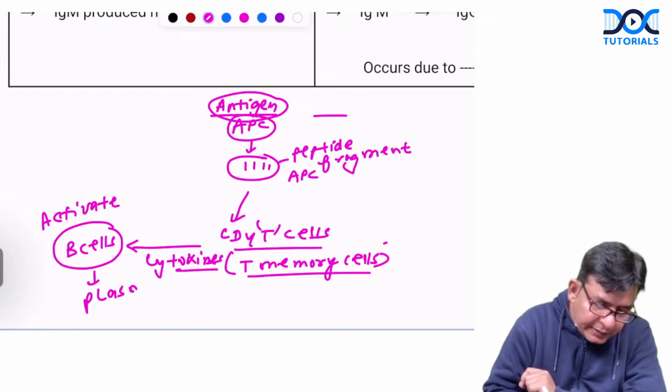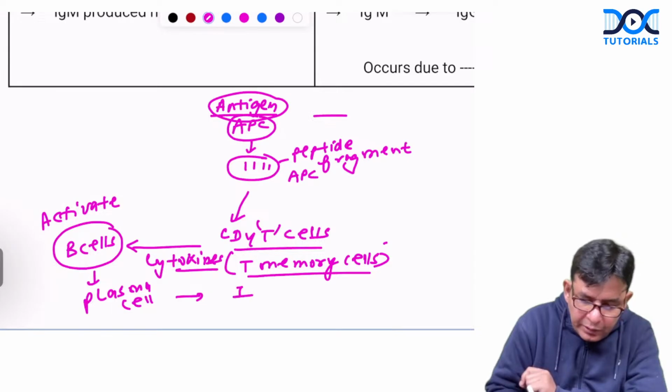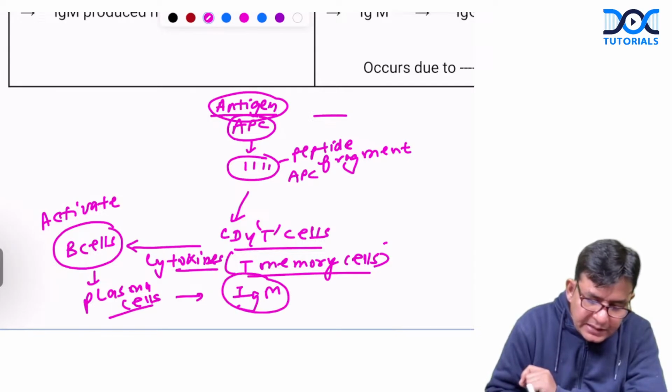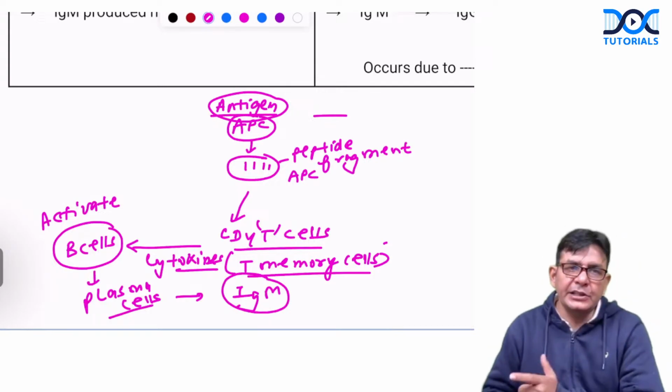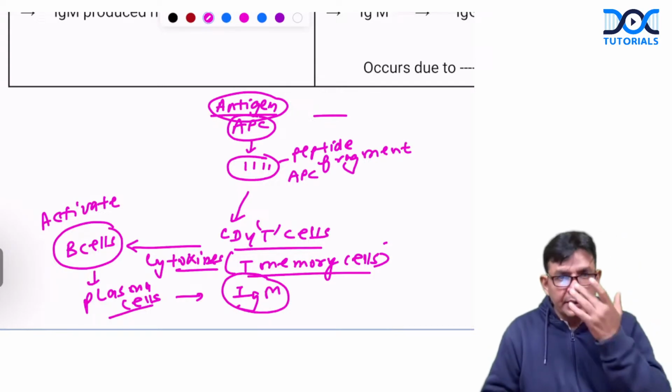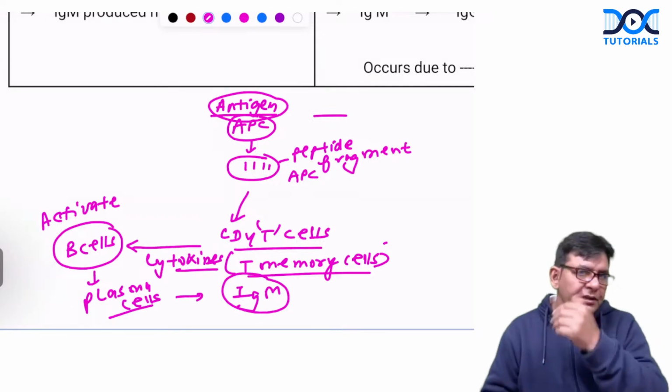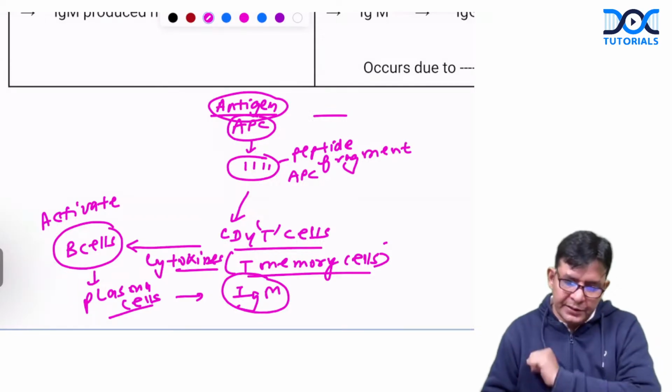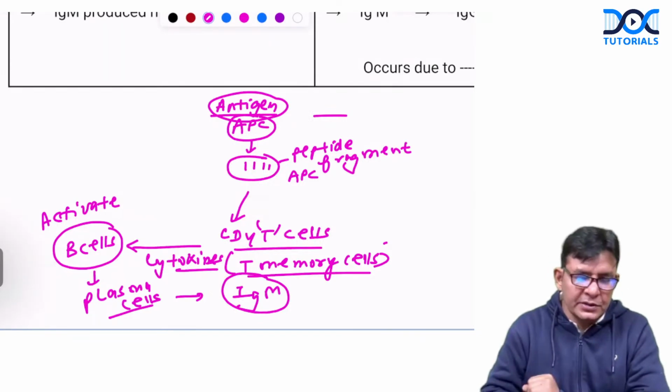And thereby, from this primary immune response, which immunoglobulin will be produced? IgM. From these plasma cells, the first one produced is IgM. And that's why we say IgM is predominantly seen in the primary immune response. Is it fine? So this is the primary immune response. And why is it slow?